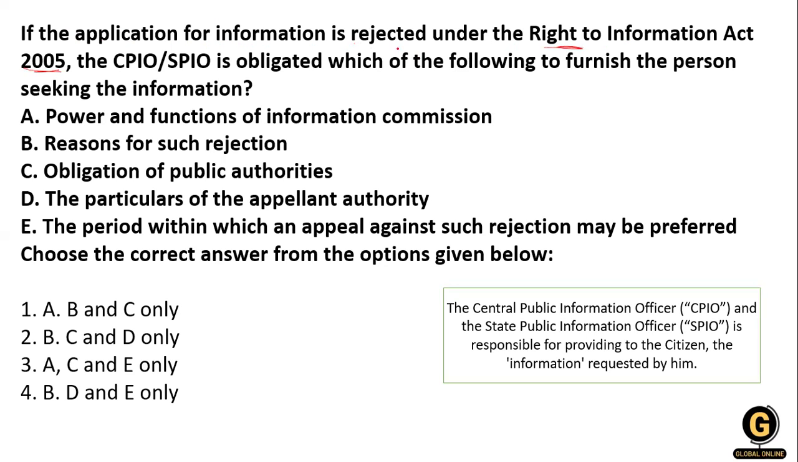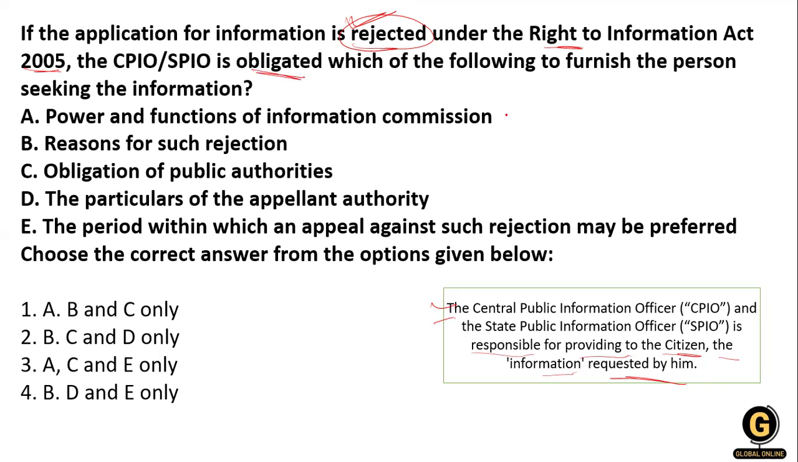If the application for information is rejected, okay, if some person is giving a right to information letter to the office, and this letter is going to be rejected, so what is the obligation of the CPIO, that is the Central Public Information Officer, and what is the obligation of the State Public Information Officer? So what is the role of these officers? They have the responsibility of providing to the citizen the information requested by him. This is an obligation of the CPIO and the SPIO.